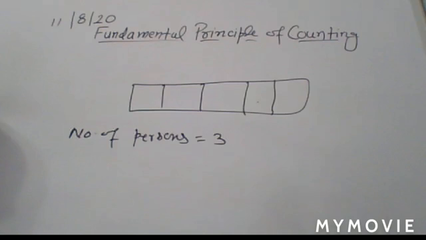So if the letters are not repeated, in that case, your first place can be filled by 10 ways, and one of the letters is used. Now the second you have to fill by 9 ways. Third is filled by 8 ways, and fourth is filled by 7 ways.